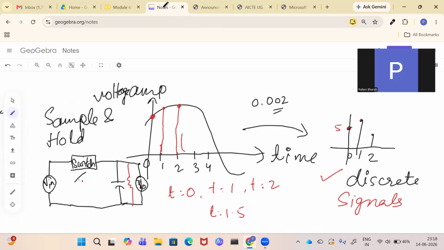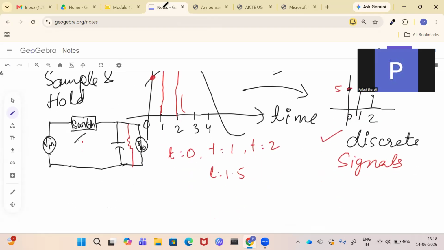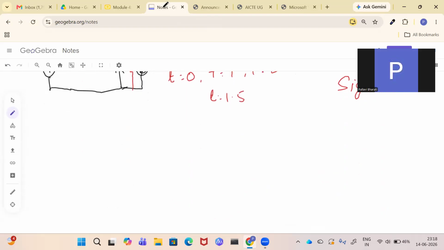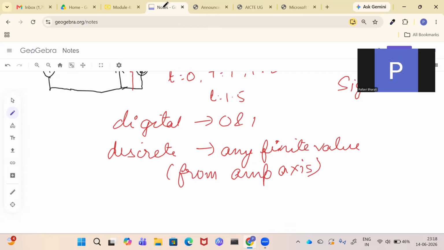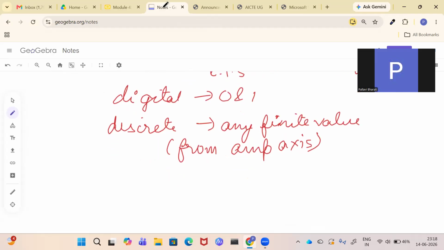So what is the difference between discrete and digital? When you have discrete signals, that is not continuous, but it can be any value. And digital means only 0 and 1. But discrete is any finite value. From the amplitude axis, whatever is the original value, you can take that. Okay, so that is your discrete signal.